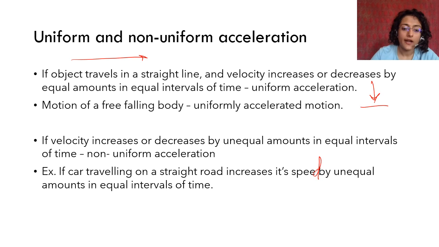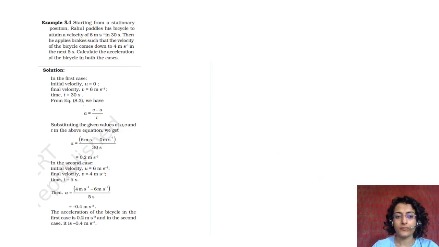So if a car traveling on a straight road increases its speed by unequal amounts in equal intervals of time, sometimes accelerating very fast, sometimes accelerating less, sometimes pressing the brake, that is both non-uniform motion and non-uniform acceleration. Okay, so now I have some questions to solve.